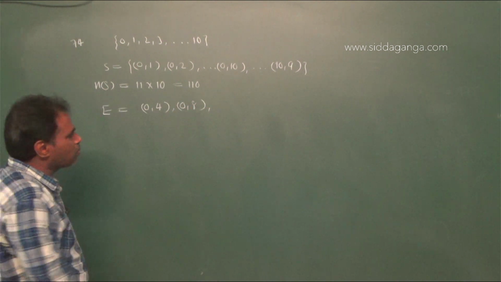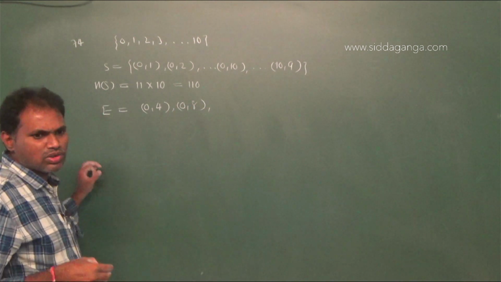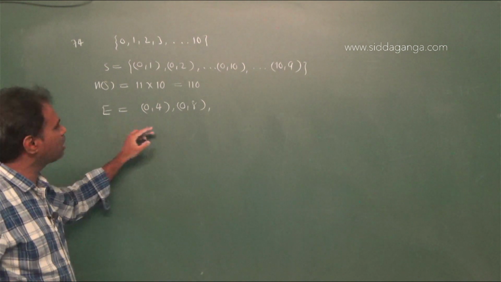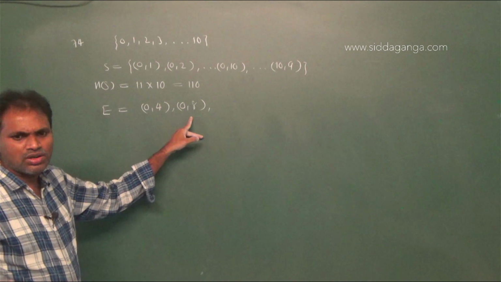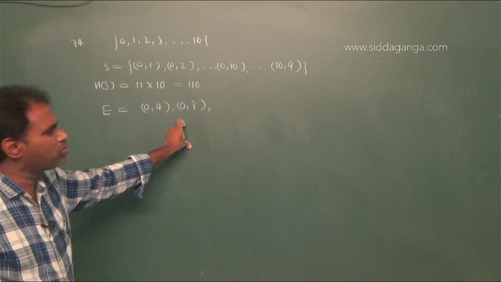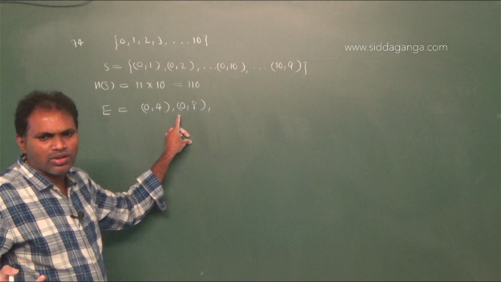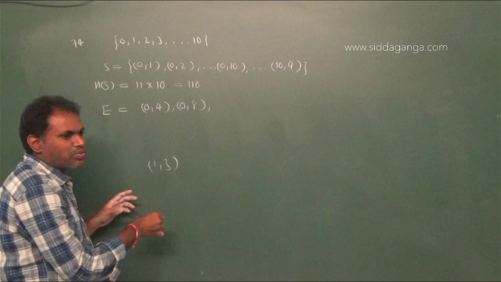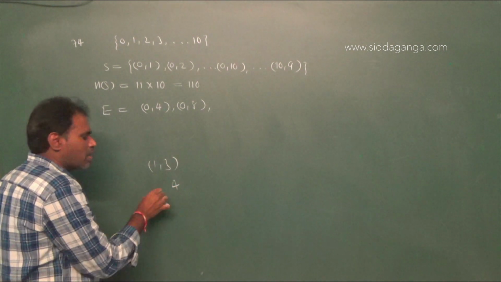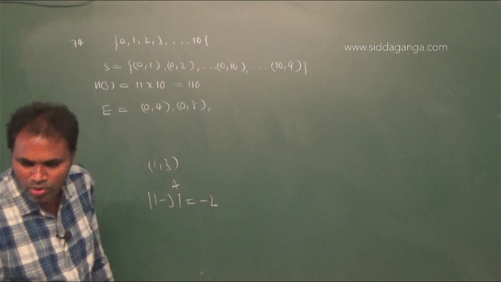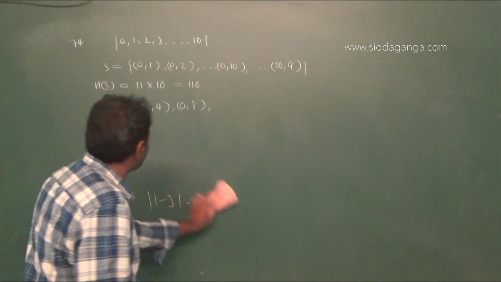Next, with 0 completed. Next with 1. With 1, if you take, those will not be multiples of 4. Why? Because 1 comma 0: 1 plus 0 is 1, 1 is not a multiple of 4. And suppose 1 comma 3: 1 plus 3 is 4, it is a multiple of 4, but 1 minus 3, that is minus 2, is not a multiple of 4. That's why with odd numbers you will not get.